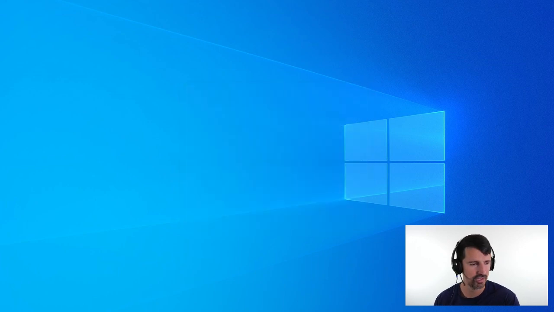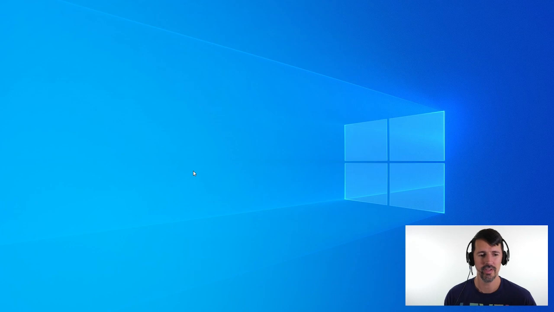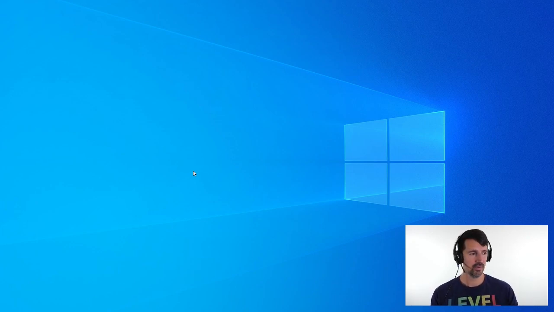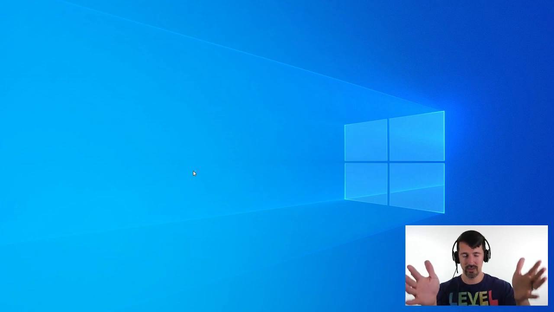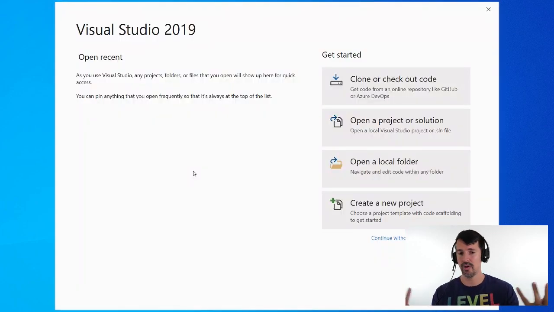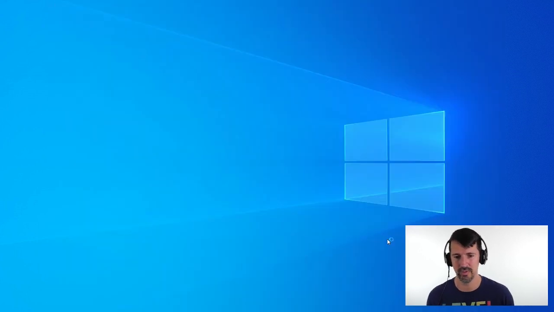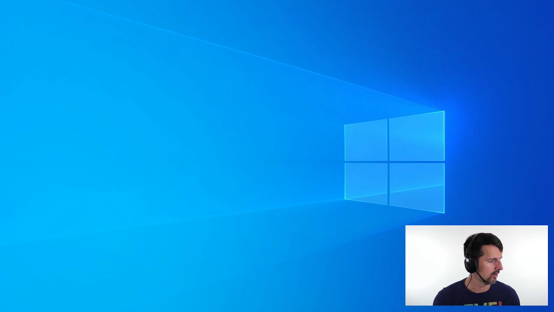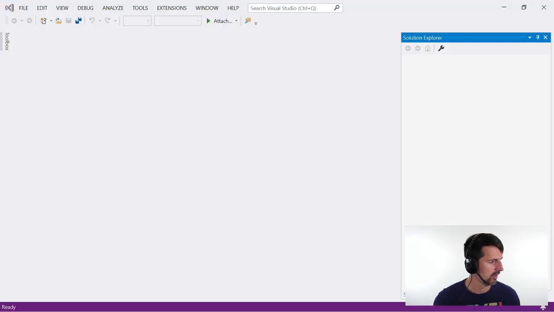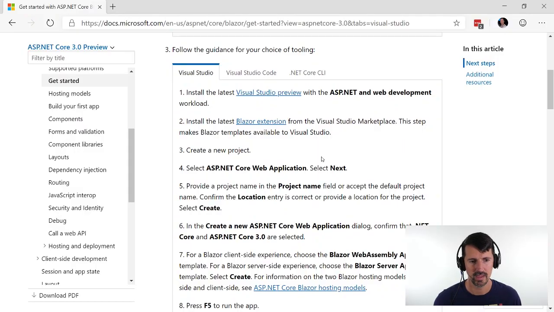Okay, Blazor's done. So let me open up the Visual Studio Preview again. Hopefully it opens up on this screen. I hope they fixed that. Because I don't know if you've noticed, with 2019, Visual Studio would always open up on a different screen every time, even though I dragged it to my primary development monitor. Oh, perfect, they fixed it. You know, it used to open up on a different screen every time, and it annoyed the hell out of me. Okay, so while that loads, let's open up our web browser here.